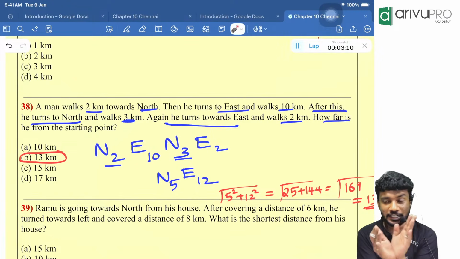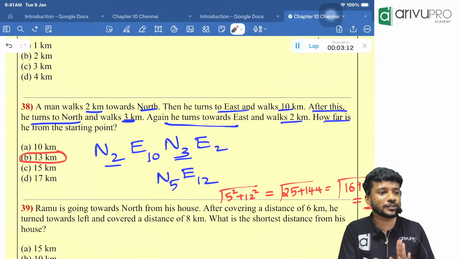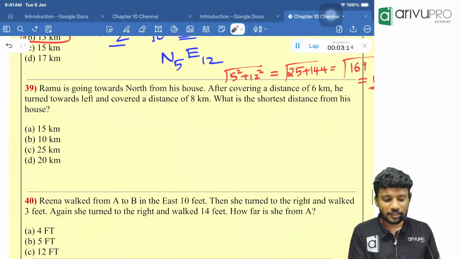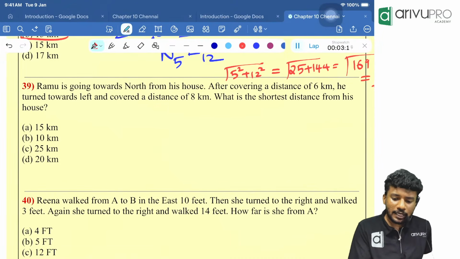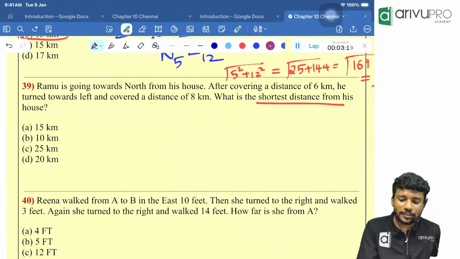Whenever different types of direction are coming, we will be using the Pythagoras. Try this time. Read the last line. What is the shortest distance is the question.